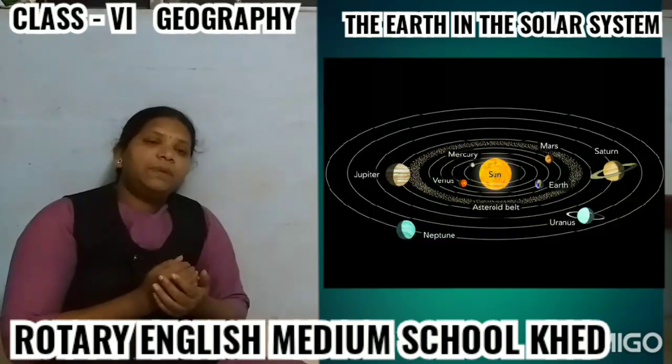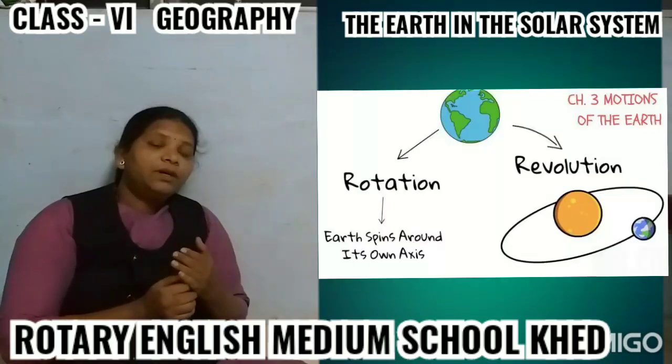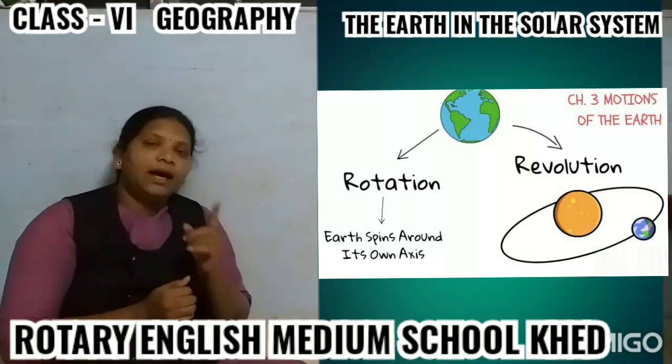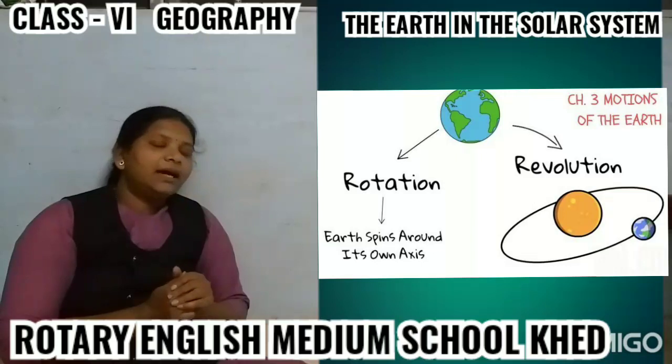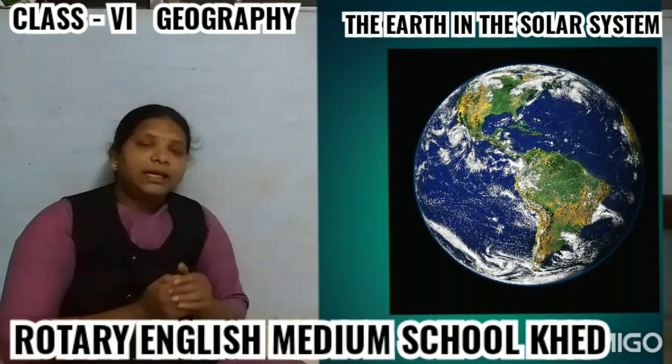All these planets differ in their size and components. However, they all have two movements in common. They are rotation and revolution. Some planets have their own satellites. Now, we will see the Earth in detail.